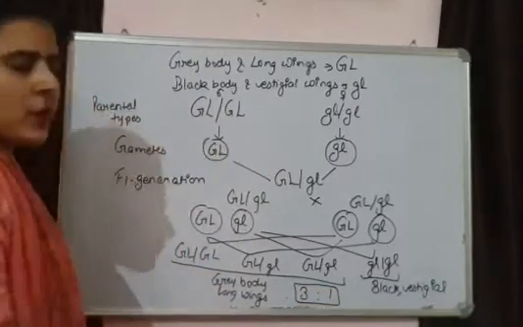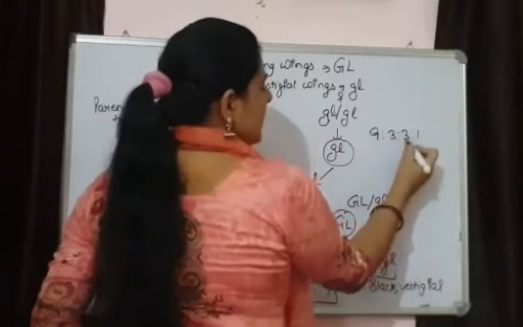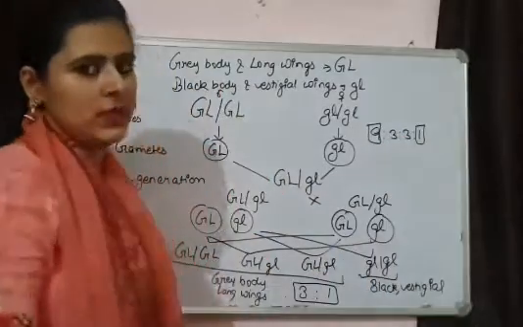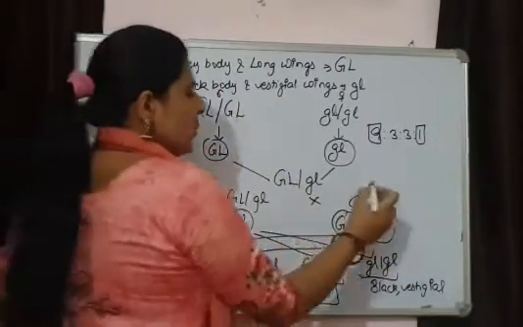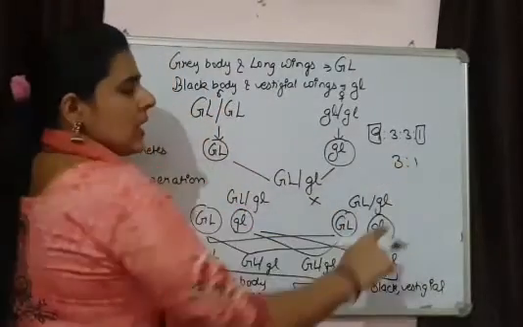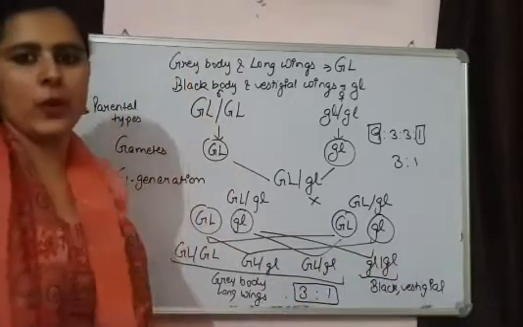In dihybrid cross, we were getting the ratio 9:3:3:1, where we got parental types and recombinants. In linked genes, we are getting the ratio 3:1, and both these are parental types. No recombinants are formed over here.